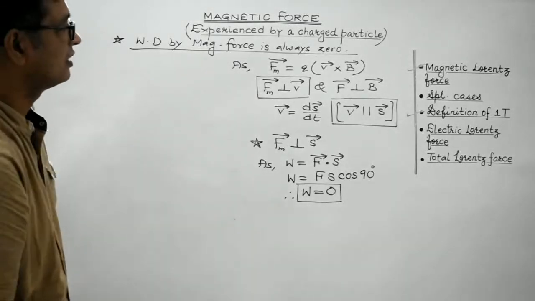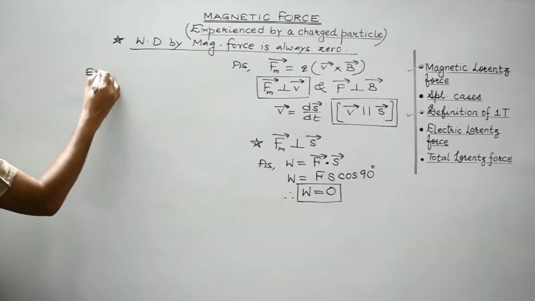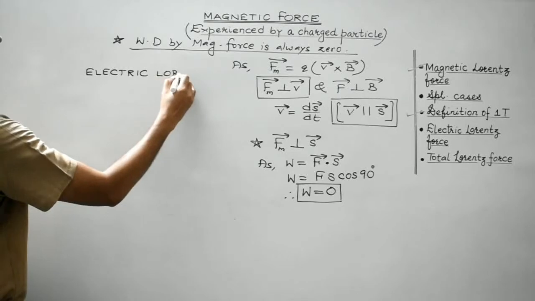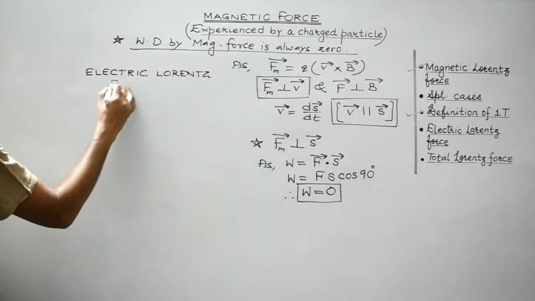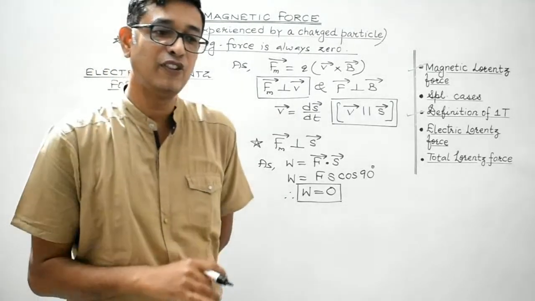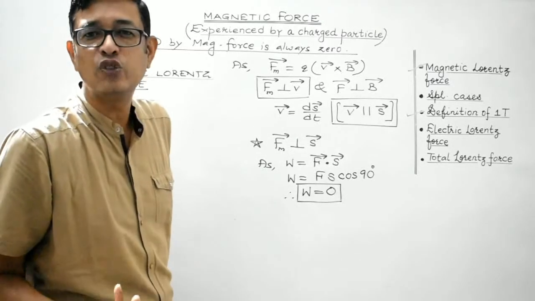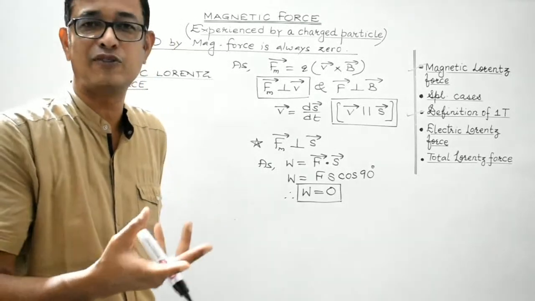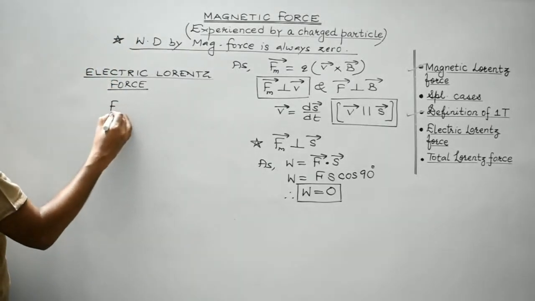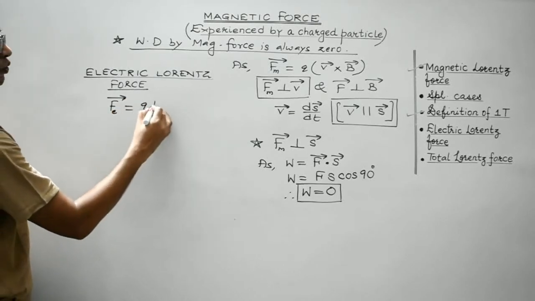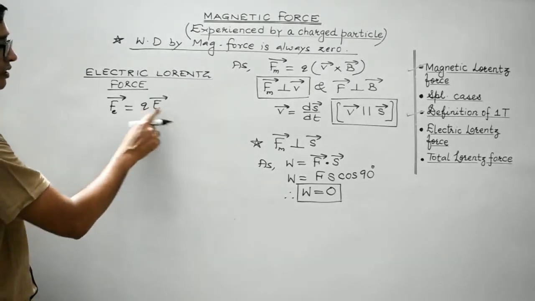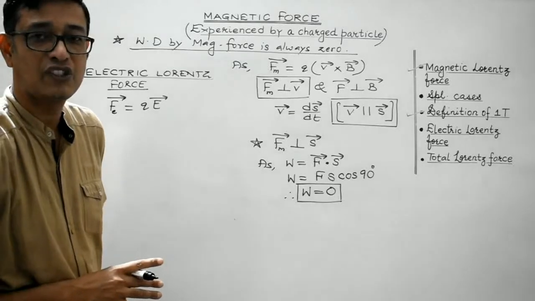Okay, now let's discuss the electric Lorentz force. This we have already done in the chapter electrostatics. When a charged particle is under the influence of an electric field, it experiences an electric force, and that electric force may be termed the electric Lorentz force. The electric force is given by q into E, where E is the electric field due to a source charge. It is independent of the velocity of the charged particle.